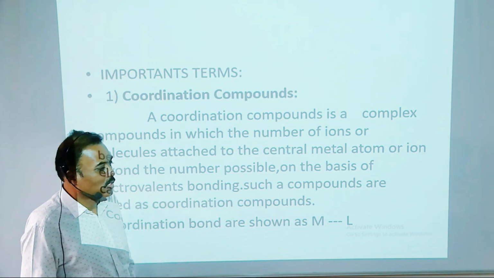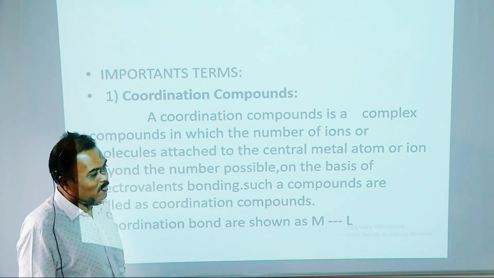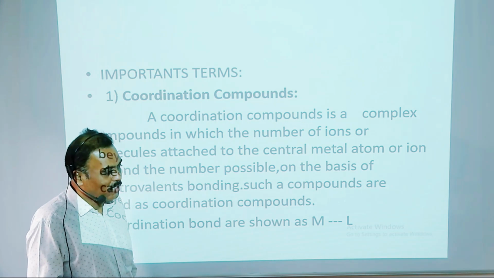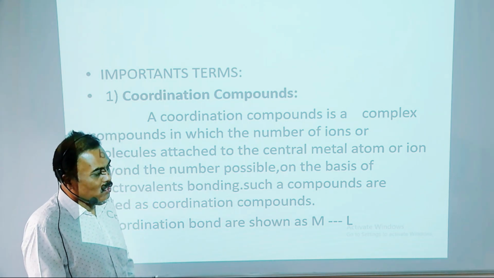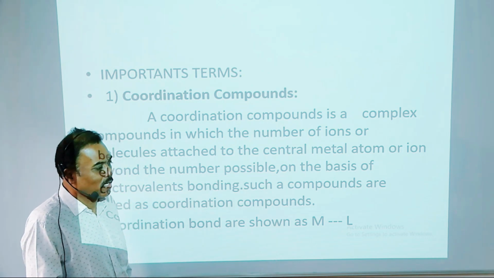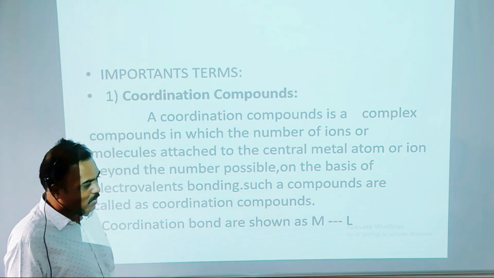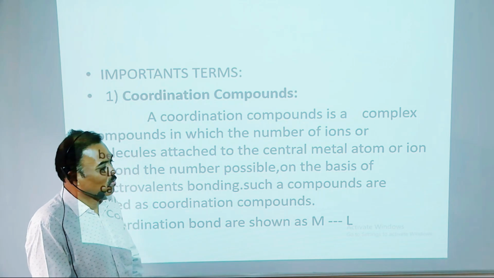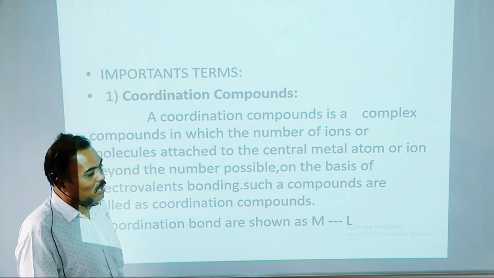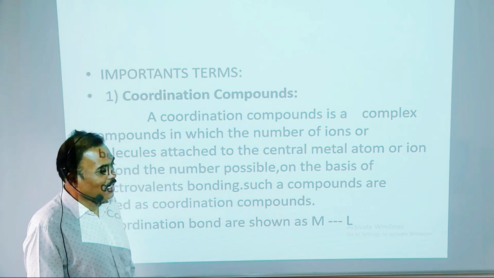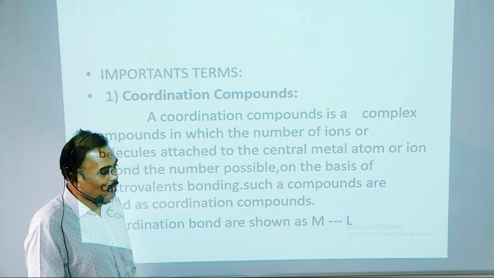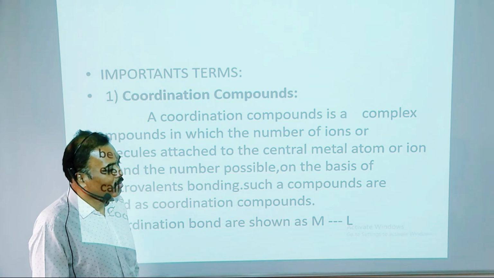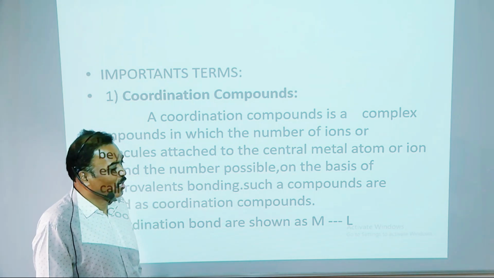Then the important terms which are involved in coordination chemistry are studied here. So the first term is coordination compound. So what is a coordination compound? A coordination compound is a complex compound in which the number of ions or molecules attached to the central atom or ion is beyond the number possible on the basis of electrovalent bonding. Such a compound is called a coordination compound.